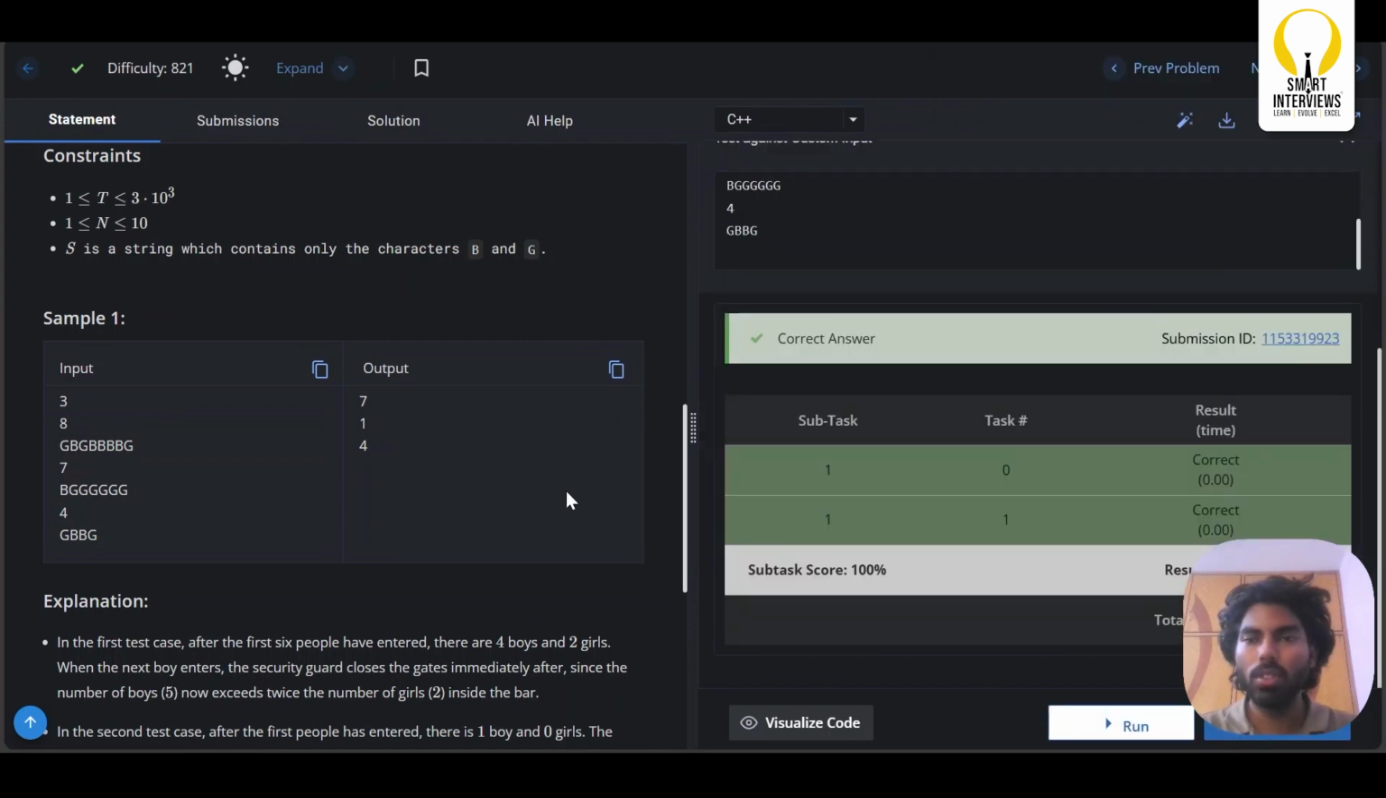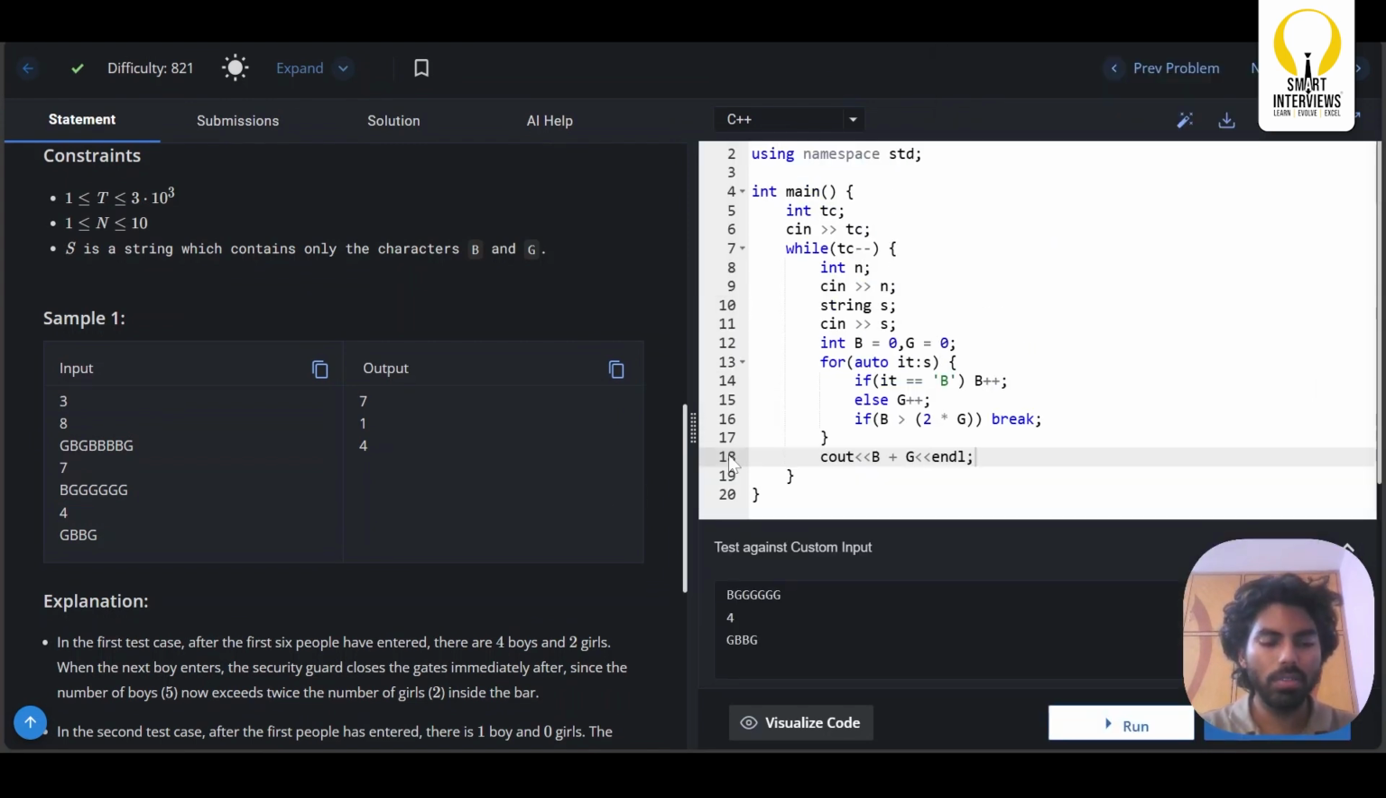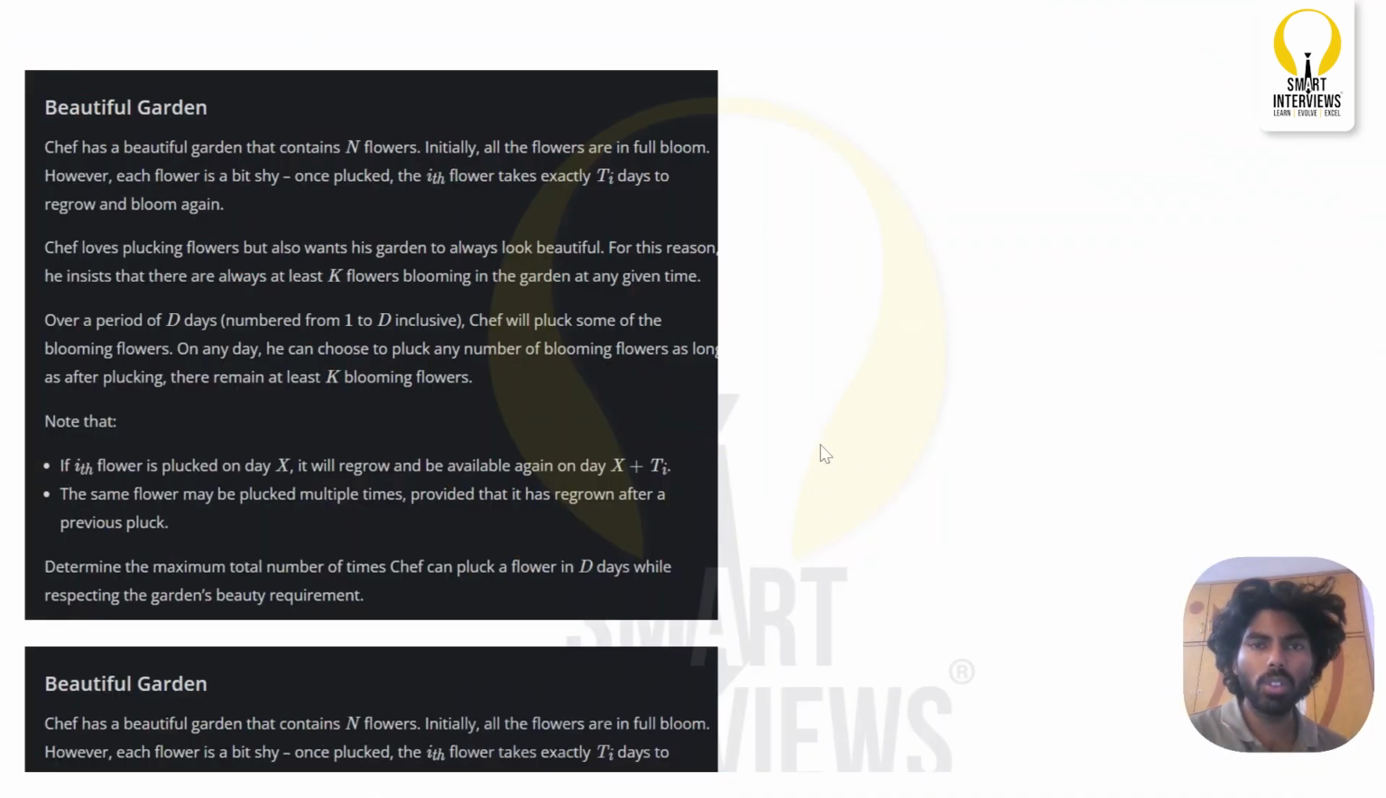Correct answer. So now let us go to the next question. Let us go to the third problem in the Division 4 CodeChef Starters contest. The problem name is Beautiful Garden. Let us go through the problem statement.